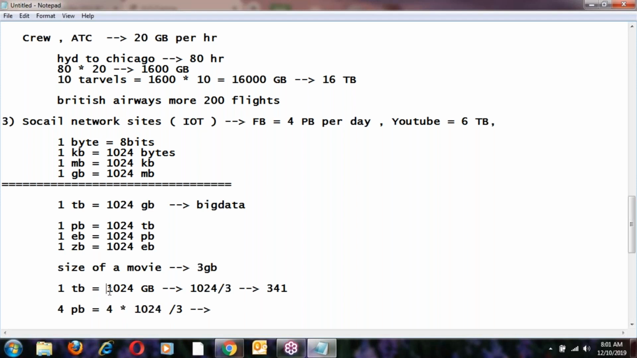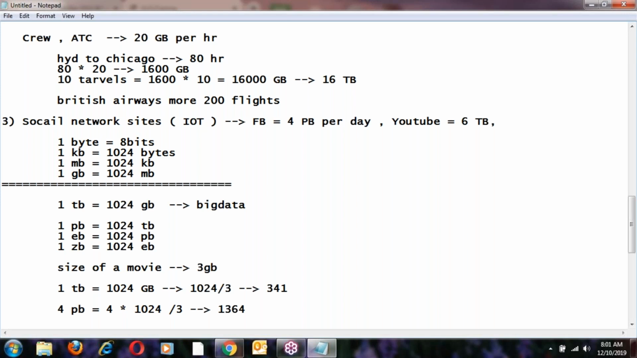Here 1 TB of data is 341 movies. Now 4 petabytes means 4 into 1024, divided by 3. So this value is 1364, that many movies. That is a huge number of movies, so this is big data.